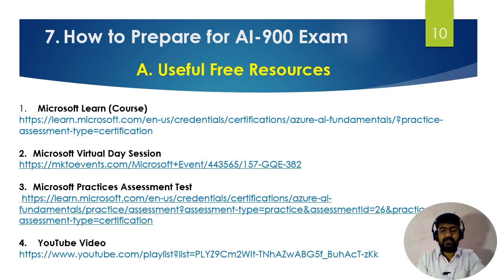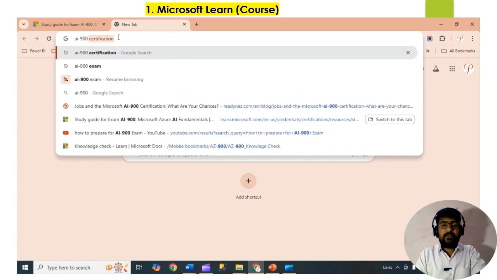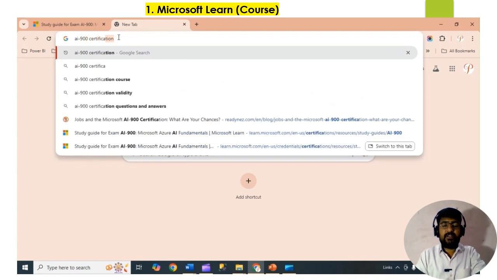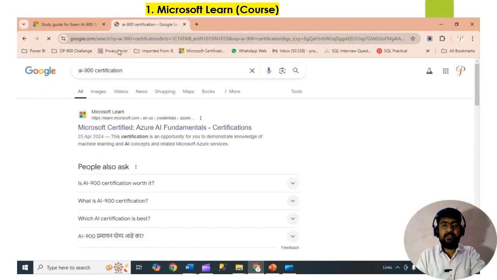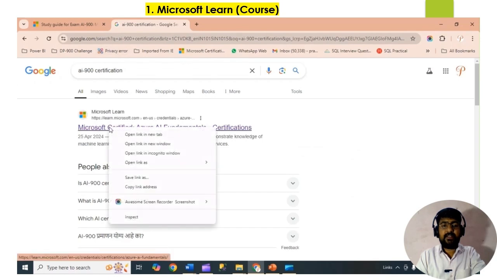The fourth one is YouTube videos. From YouTube videos you can also prepare for the certification. Let us go through them one by one. The first one is Microsoft Learn. For that we need to open the web browser and type Microsoft AI-900 certification.